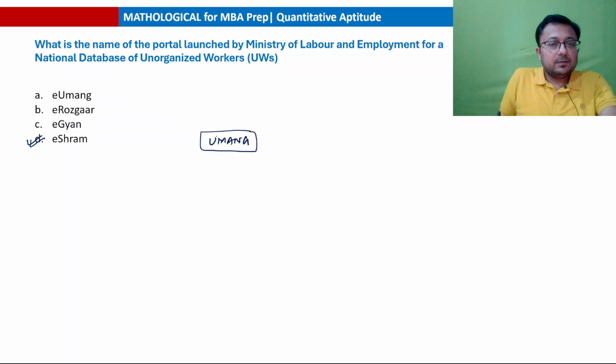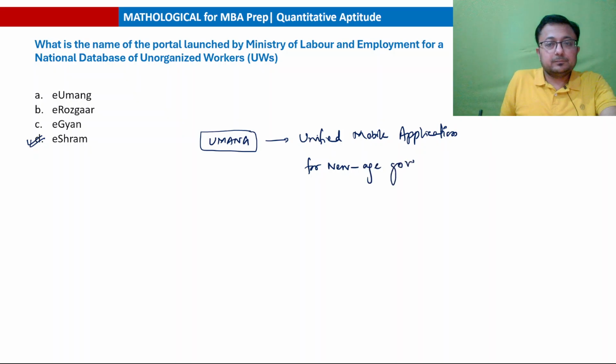Umang is a unified mobile application for new age governance. In short, Umang.